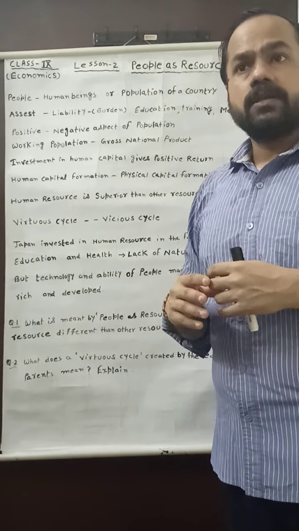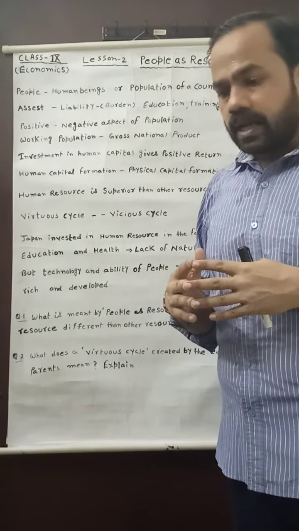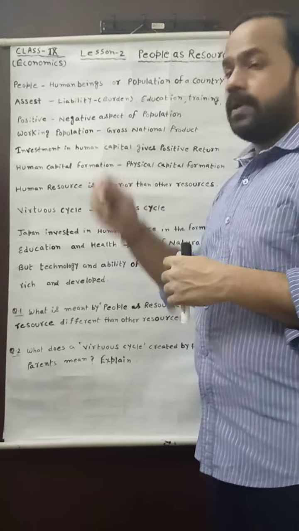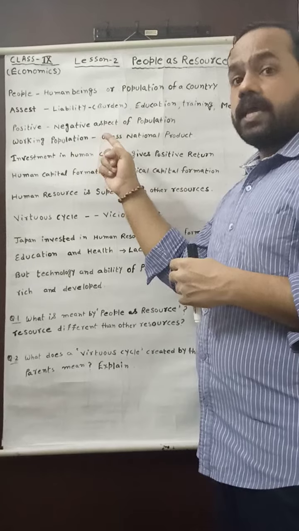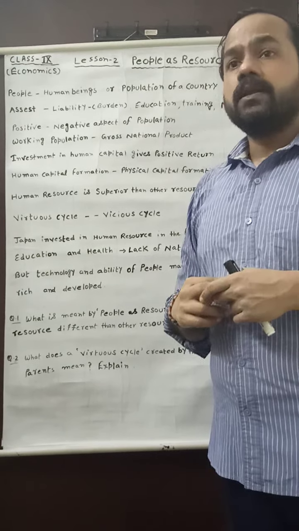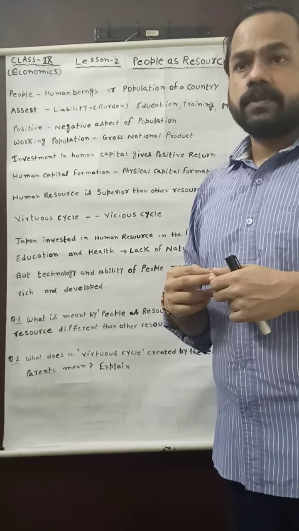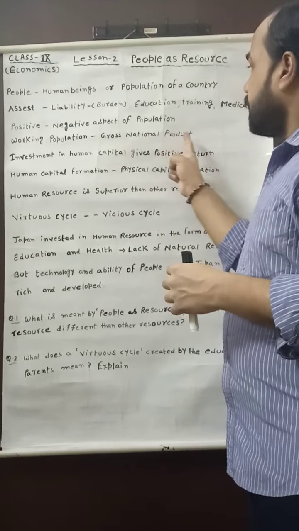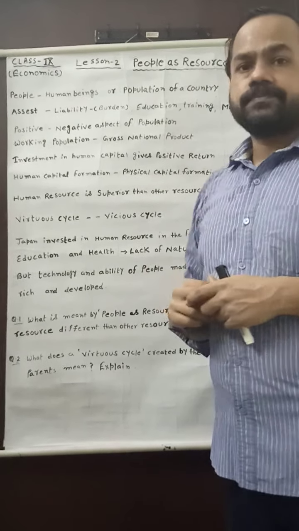When the population is engaged in production activity, no doubt it will increase the national income of a country, and that is why this particular population is known as the working population. And the activity of the working population will no doubt affect the gross national product, GNP, and through it we can define the growth, the development as well as the progress of a nation.